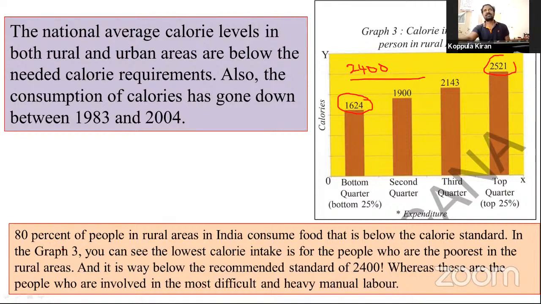Most of them depend upon agricultural activities, and they did not take this much kilocalories of food. See this, it is way below the recommended standard of 2,400 kilocalories. Whereas these are the people who are involved in the most difficult and heavy manual labor. I told you already. Next slide.